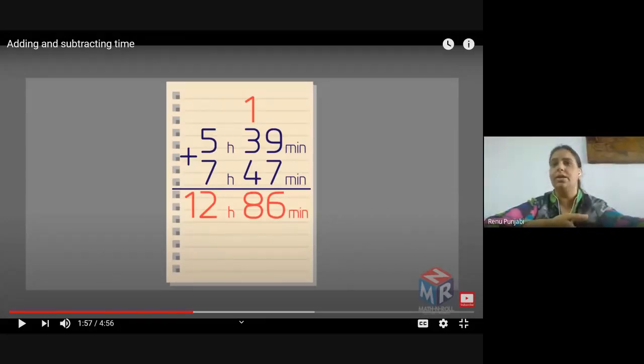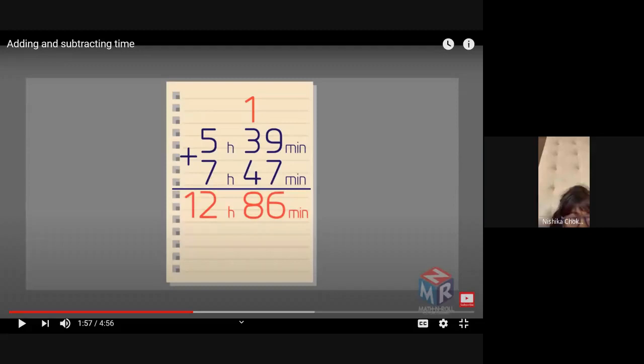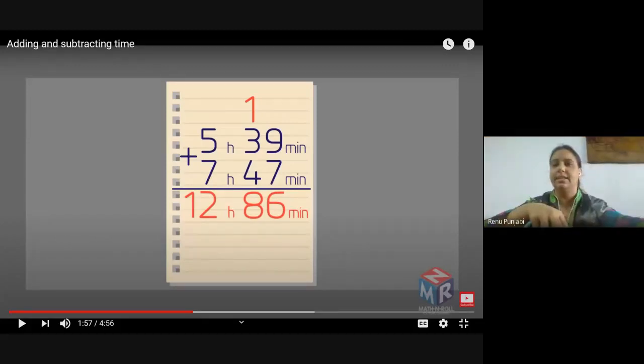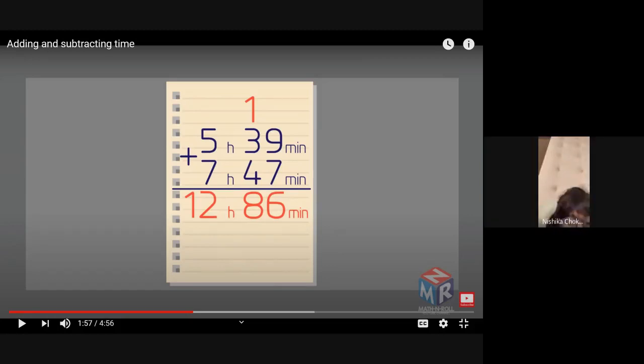It is not compulsory that we stick with the 60 minutes only. If the minutes extend beyond 60 minutes, it is converting, right? It is not compulsory that we stick with 60 minutes, but we know the rule that 60 minutes equals 1 hour. Am I clear now, Deepika?